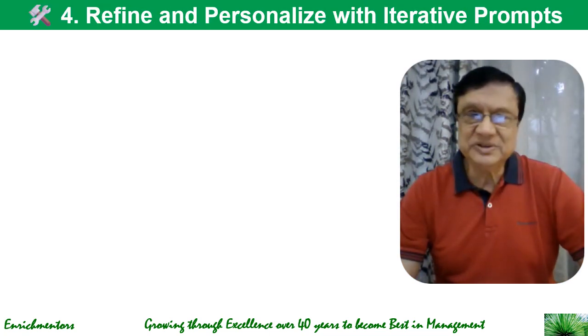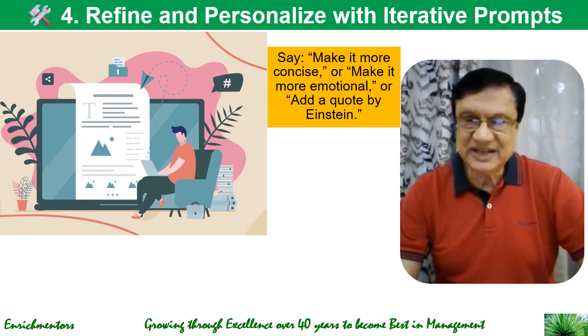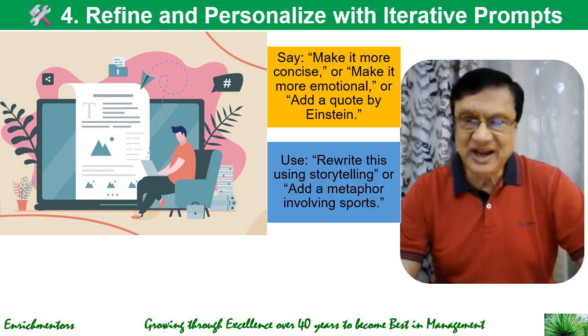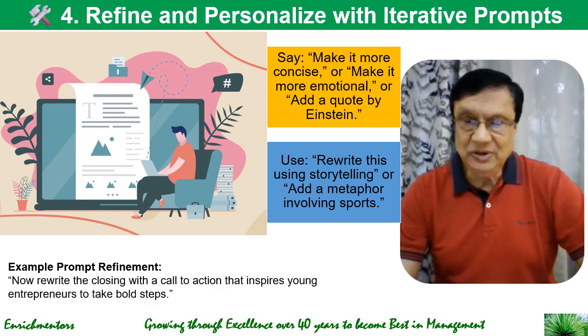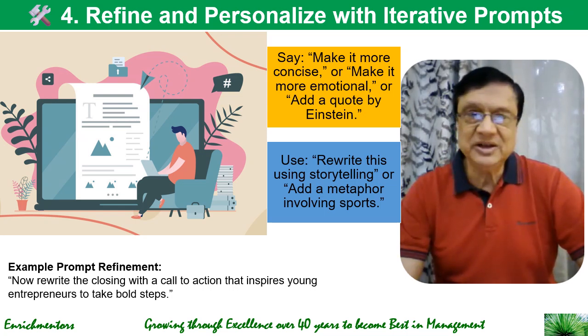Then you can refine and personalize with iterative prompts. Once the AI gives you the first draft, you can say, make it more concise, or make it more emotional, or add a quote by Einstein. And for this, you can use prompts like rewrite this using storytelling or add a metaphor involving sports. An example prompt for refining this could be: now rewrite the closing with a call to action that inspires young entrepreneurs to take bold steps. So, like this, you can refine and personalize with iterative prompts.